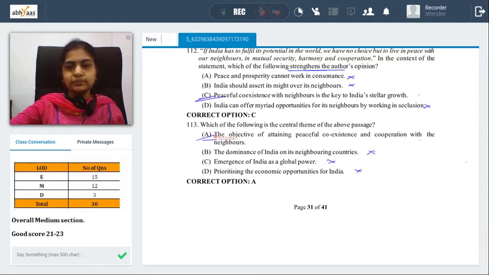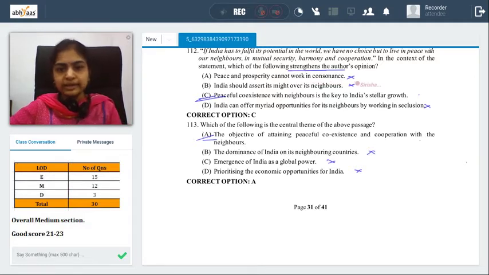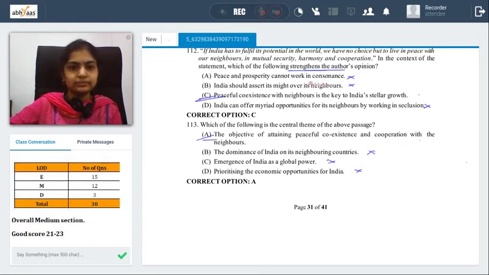Which of the following is the correct expression of the author's opinion as stated in the passage? So author did say a couple of points. We can always look at the options and see what is it that we have here. India should strive for great economic integration, which should be politically and administratively feasible. Let's put it and let's see other options. India can see borders as barriers, border areas as buffer zones, but not as gateways for opportunities.